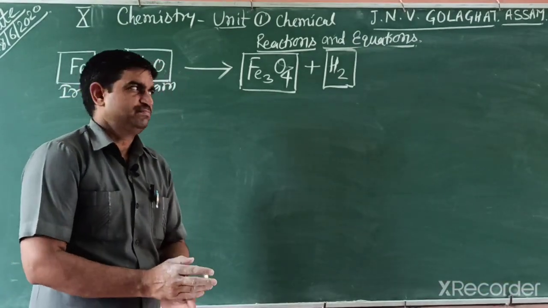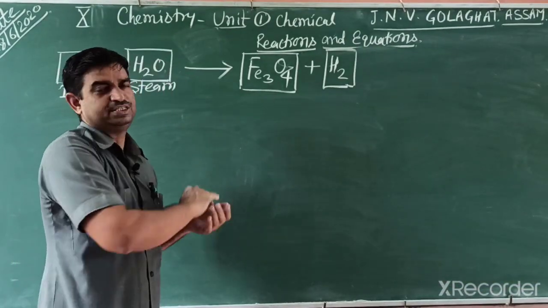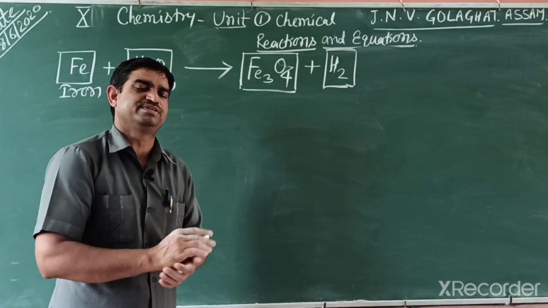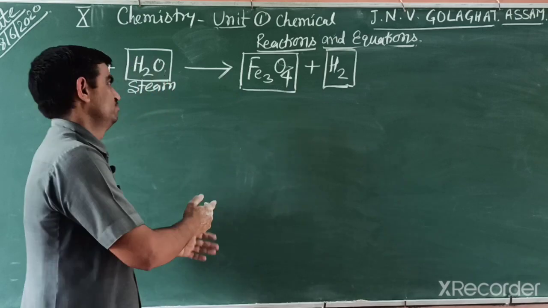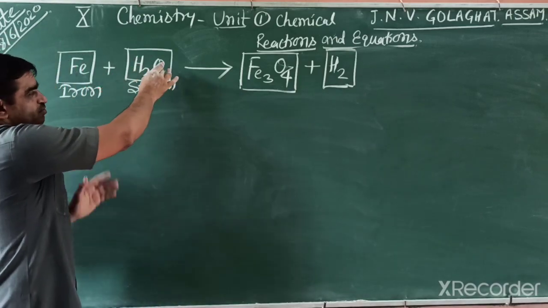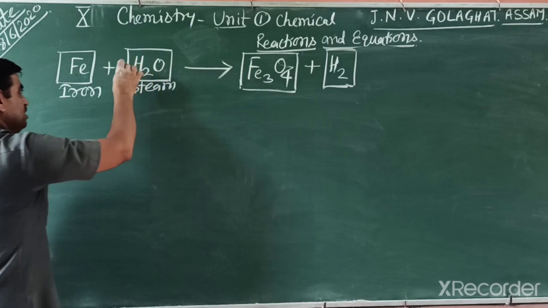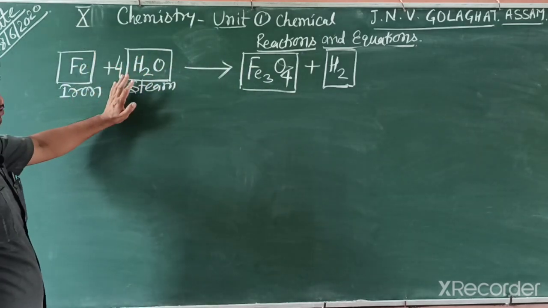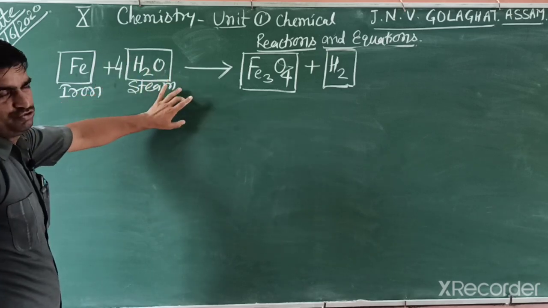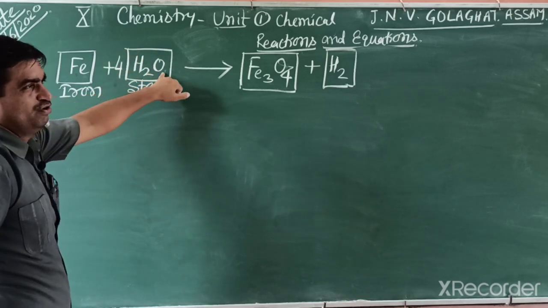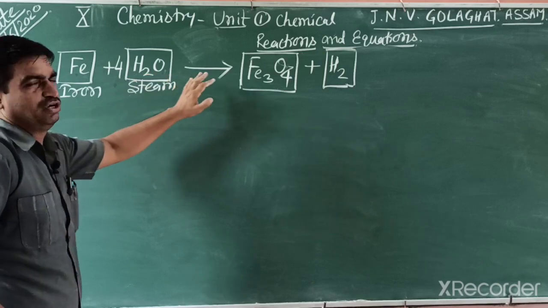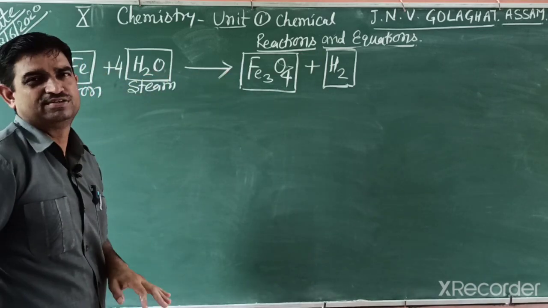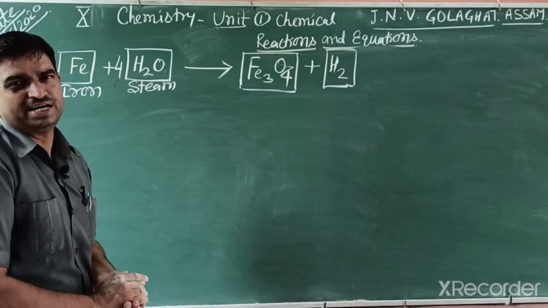In the second step, when we compare, oxygen has the highest difference, so we can only multiply or divide. We can't change the formula of the compound. Left side only 1, right side 4, so we can multiply by 4. If you multiply by 4, you can say 4 into H2O, then oxygen is 4 and hydrogen is 8. So others are also different. In this way, hydrogen will change, so you have to write again.